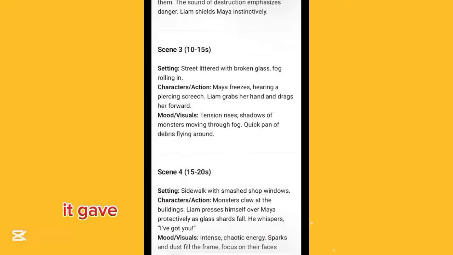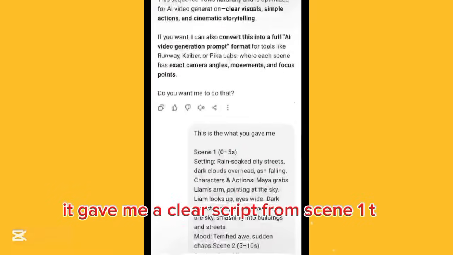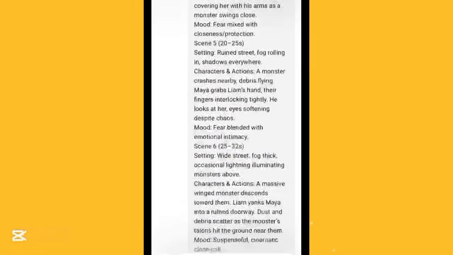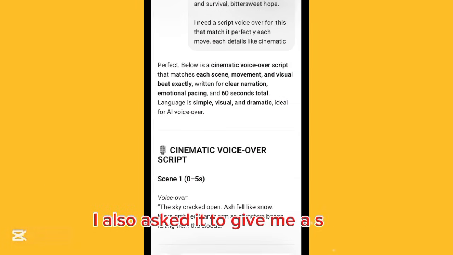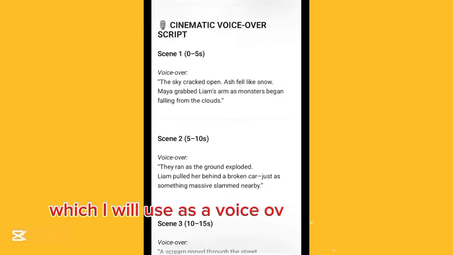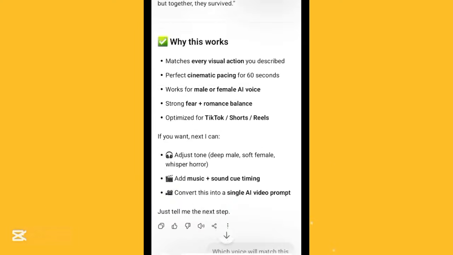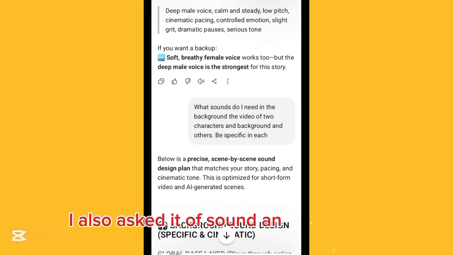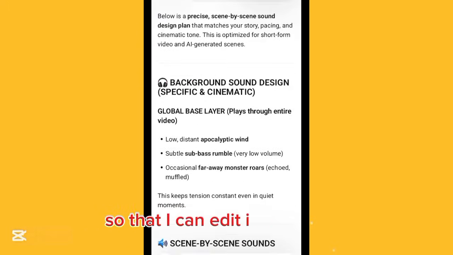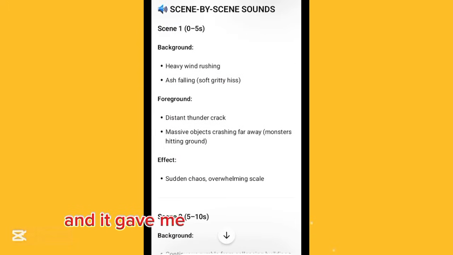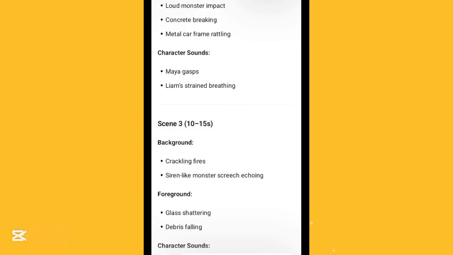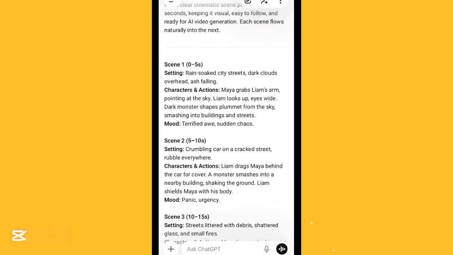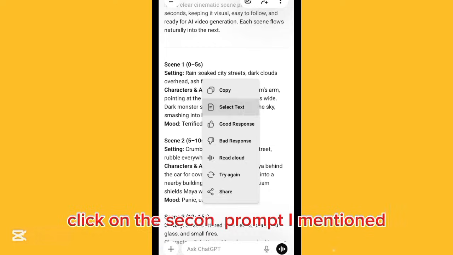As you can see, it gave me a clear script from scene 1 to scene 8. I also asked it to give me a script which I will use as a voiceover, which it did. I also asked it for sound and everything so that I can edit it on CapCut, and it gave me everything that I wanted.